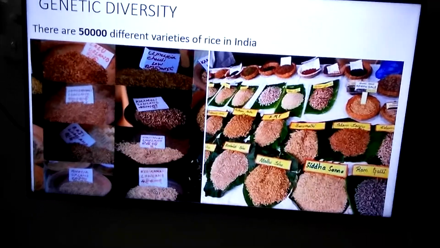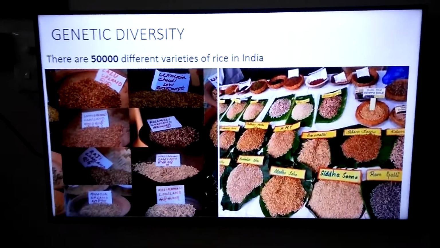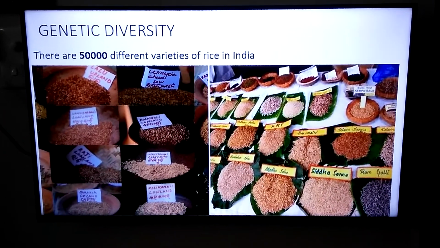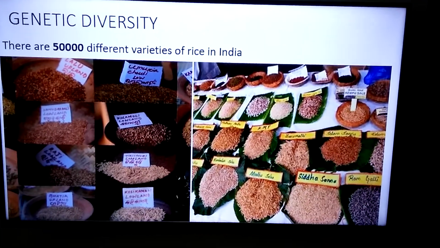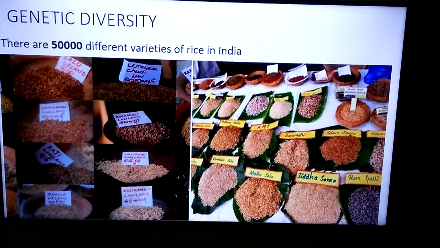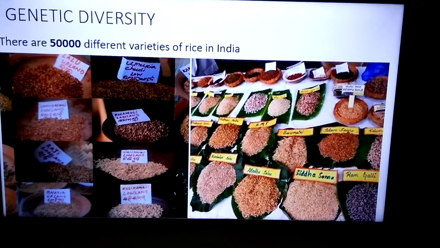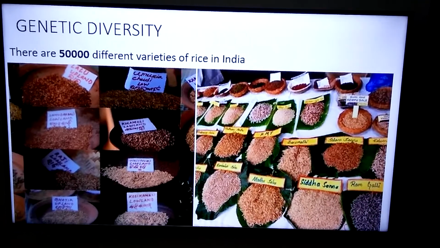A species may have different genes giving different appearances. All of you know what are genes. Genes give us the characteristics. They are the things which are passing characteristics from one generation to another generation.